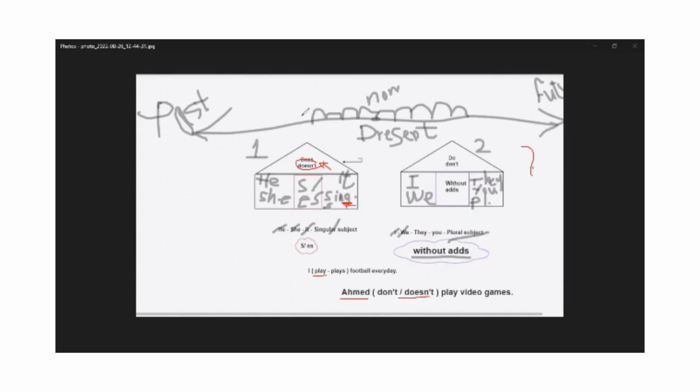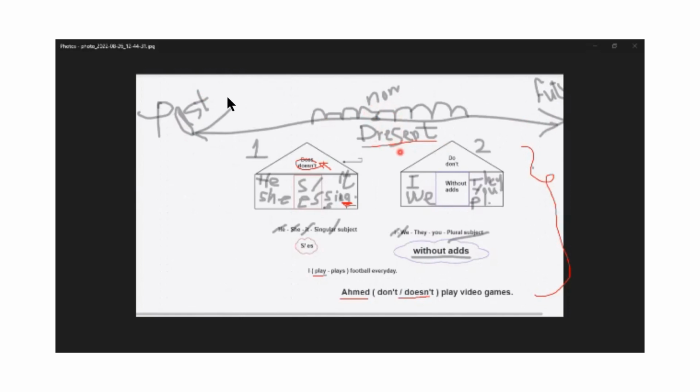This story was about the present simple. We're going to explain it on the timeline. This is the timeline. Here is the present, which represents now, what's happening now. And here is the future, and here is the past. The present simple represents a repeated action, an action that repeatedly happens. We do it regularly, even as a habit.